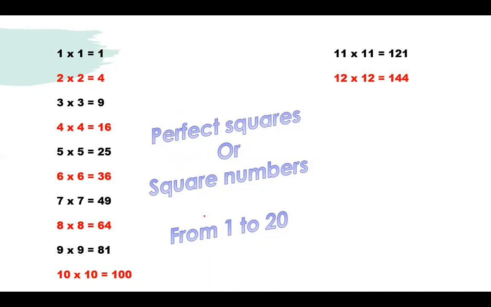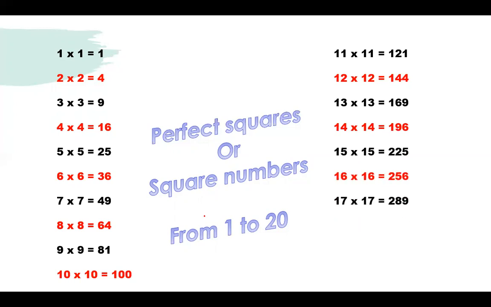12 into 12 is equal to 144, 13 into 13 is equal to 169, 14 into 14 is equal to 196. 15 into 15 is equal to 225. 16 multiplied by 16 is equal to 256. 17 into 17 is equal to 289. 18 into 18 is 324. 19 into 19 is equal to 361. 20 into 20 is equal to 400. So these are all the perfect squares from 1 to 20 that we have generated. We can generate them with the help of dots, right?